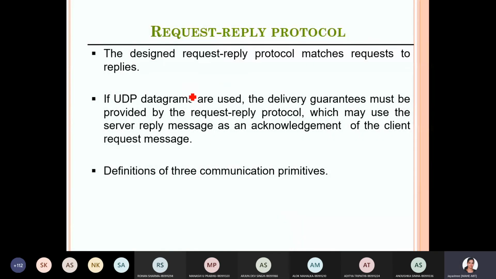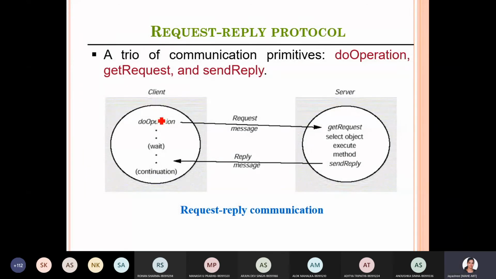The request reply protocol matches requests to replies. If UDP datagrams are used, the delivery guarantees must be provided by the request reply protocol, which may use the server reply message as an acknowledgement of the client's request message. So an acknowledgement is not used separately. The client will request and the server will respond, and the response will be the acknowledgement. This is a scenario which tells you how the request reply protocol works.